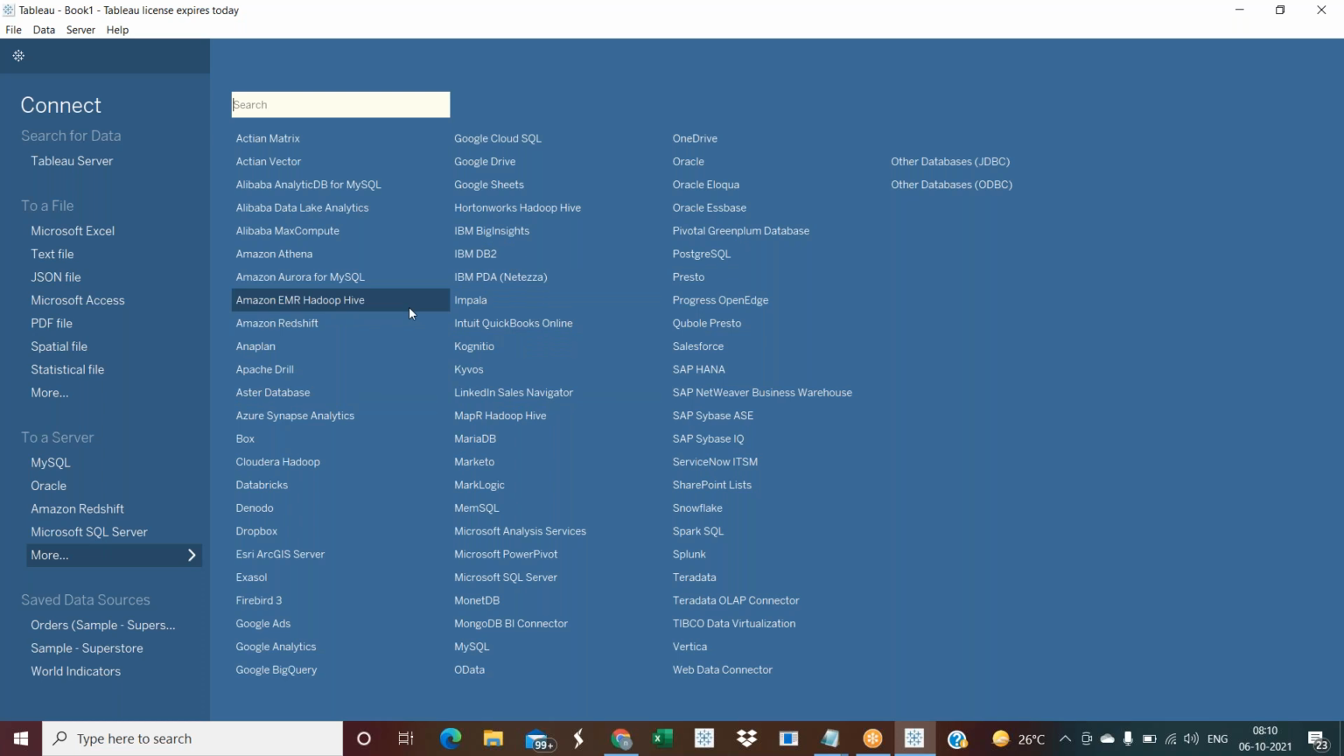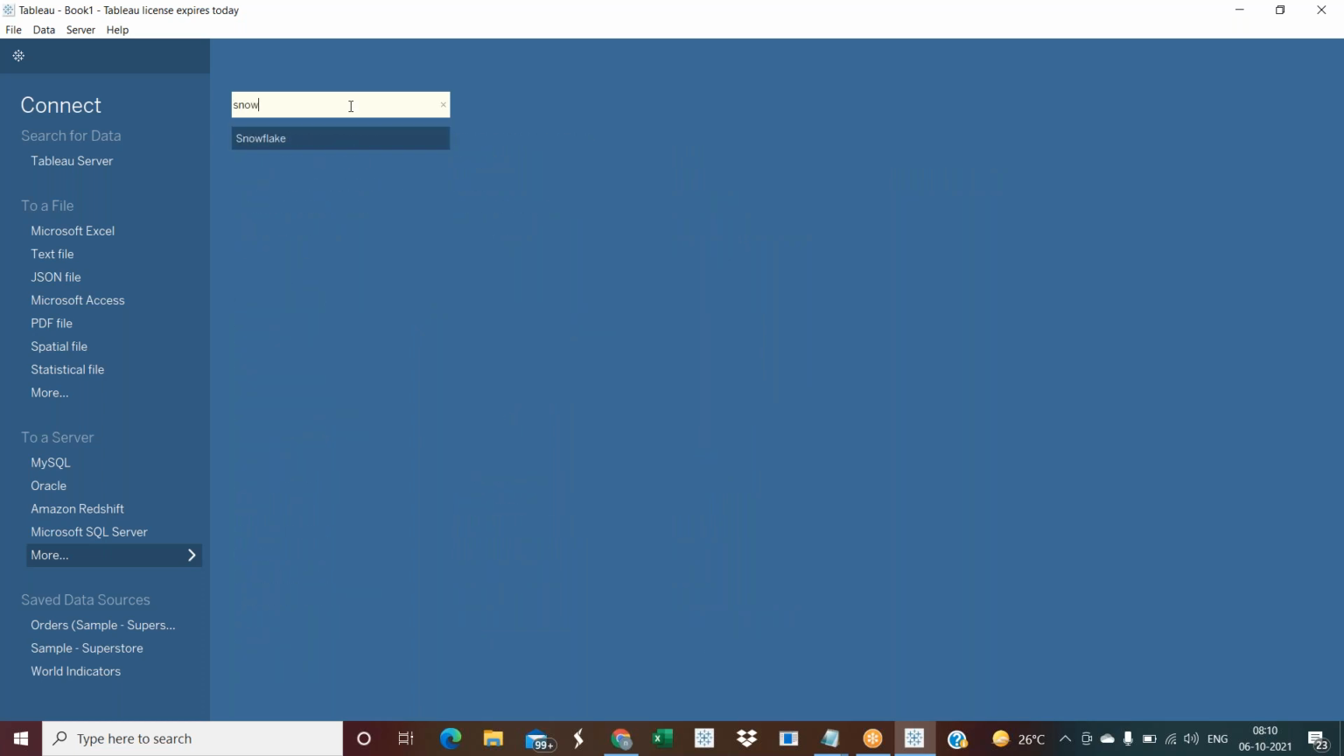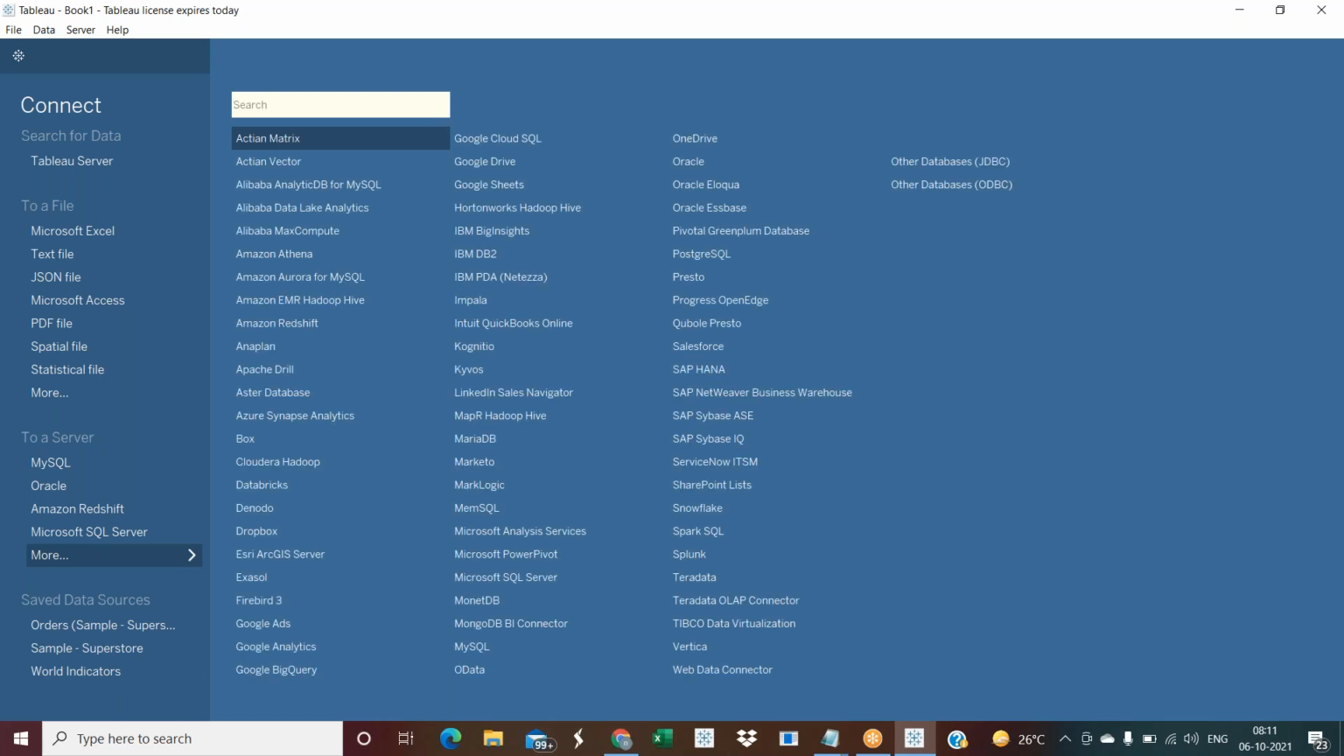Suppose your client is storing the data somewhere else, even a database that you don't know, like Snowflake. Do you know Snowflake? No, even I don't know how Snowflake works. But there is no problem at all. They will provide the connection details, the username and password, the credentials. Based on this, you connect with Snowflake and fetch the data into Tableau. After that, your work will start.